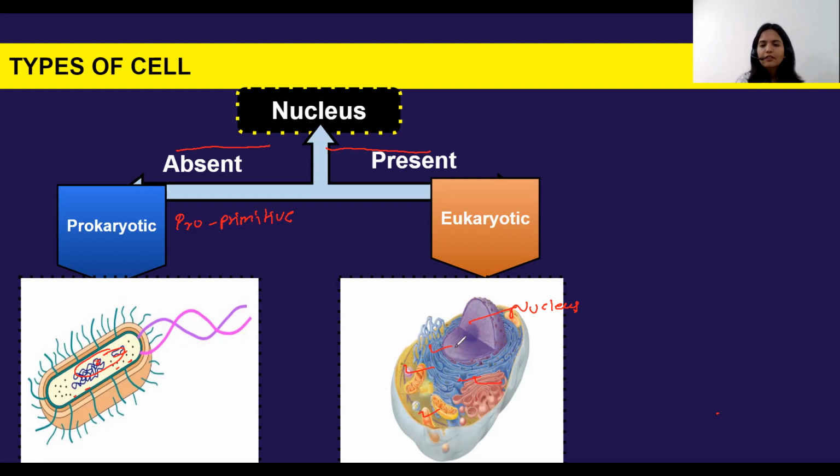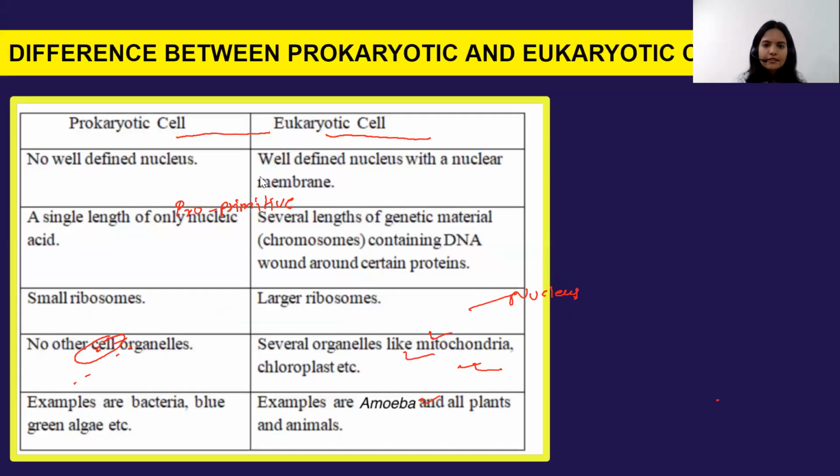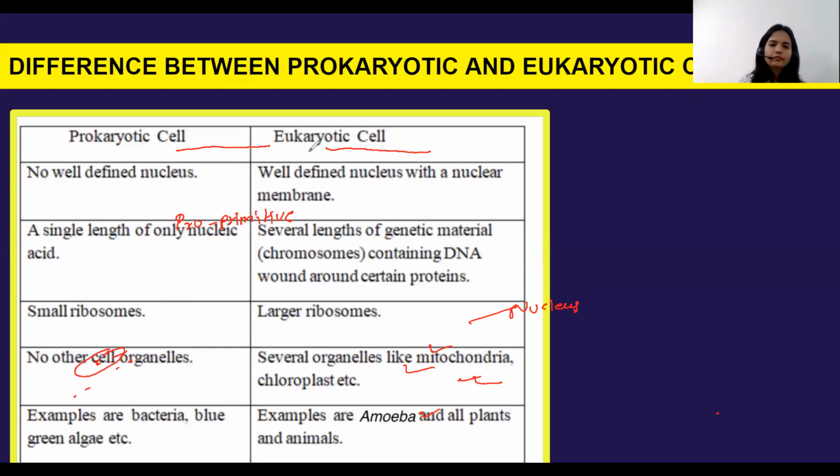So there are so many differences between the prokaryotic and the eukaryotic cell. Let's just understand that. So there are a few differences. So the first difference is in the prokaryotic cell, no well-defined nucleus is present.